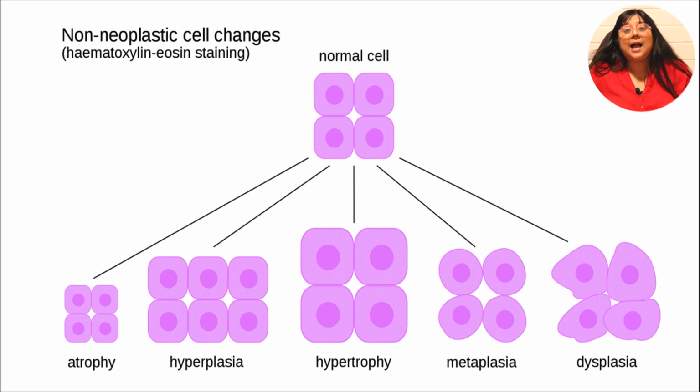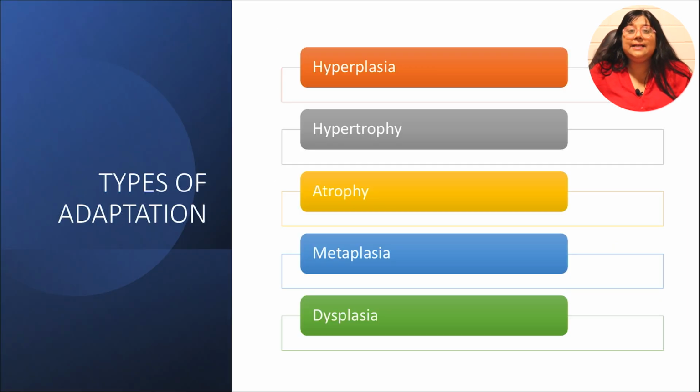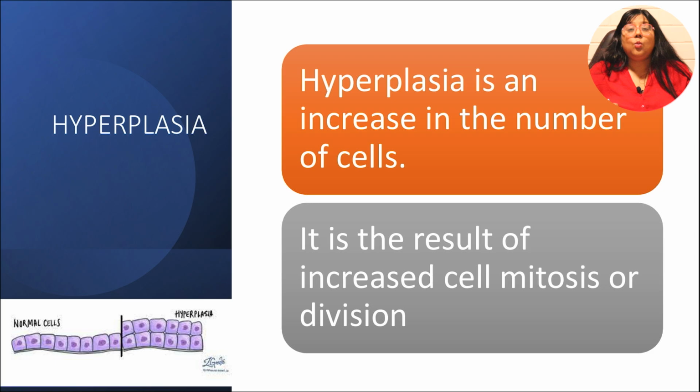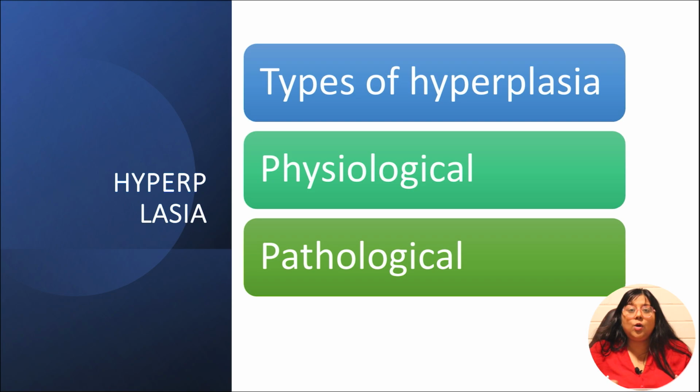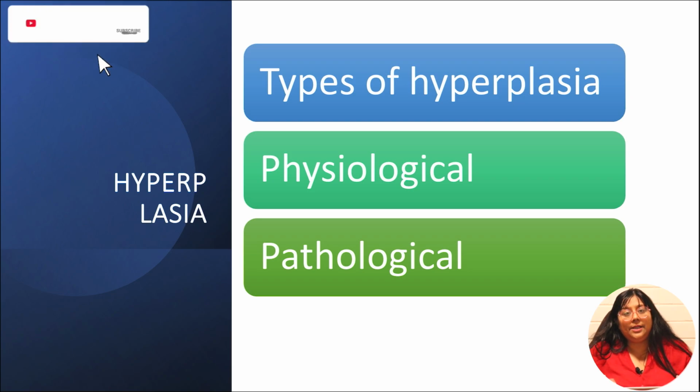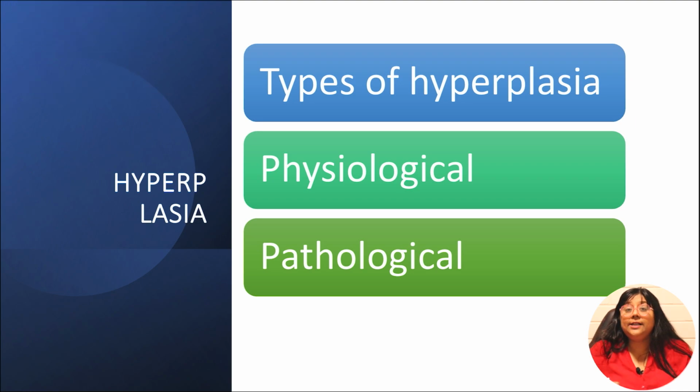So coming to the topic, hyperplasia. What is hyperplasia? As I have explained before, hyperplasia is an increase in the number of cells. Why does it happen? It happens because of cell mitosis or cell division. There are basically 2 types of hyperplasia, physiological and pathological. And I will be telling you about the examples of physiological and pathological hyperplasia. Physiological hyperplasia. What is physiological hyperplasia? It is any condition which is not a disease condition but a physiological phenomenon. For example, pregnancy. Pregnancy is not a disease but a physiological phenomenon.